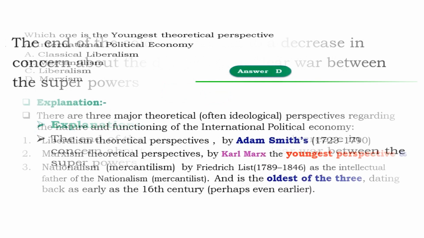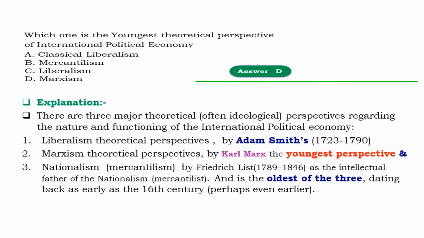Now the multiple choice questions. The question says, which one is the youngest theoretical perspective of international political economy, or IPE? A. Classical liberalism, B. Mercantilism, C. Liberalism, D. Marxism. The answer here is Marxism. As you know, Marxism is the youngest ideological or theoretical perspective of international political economy.